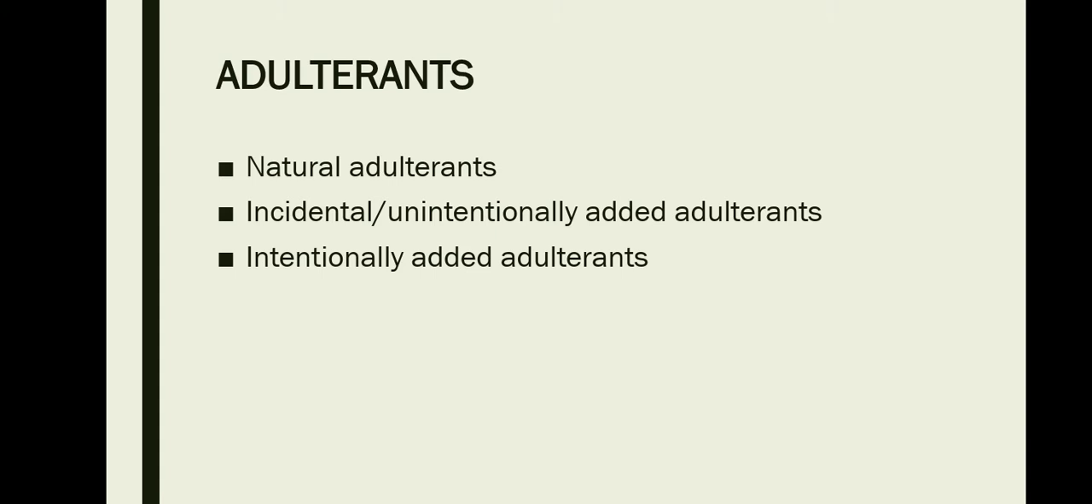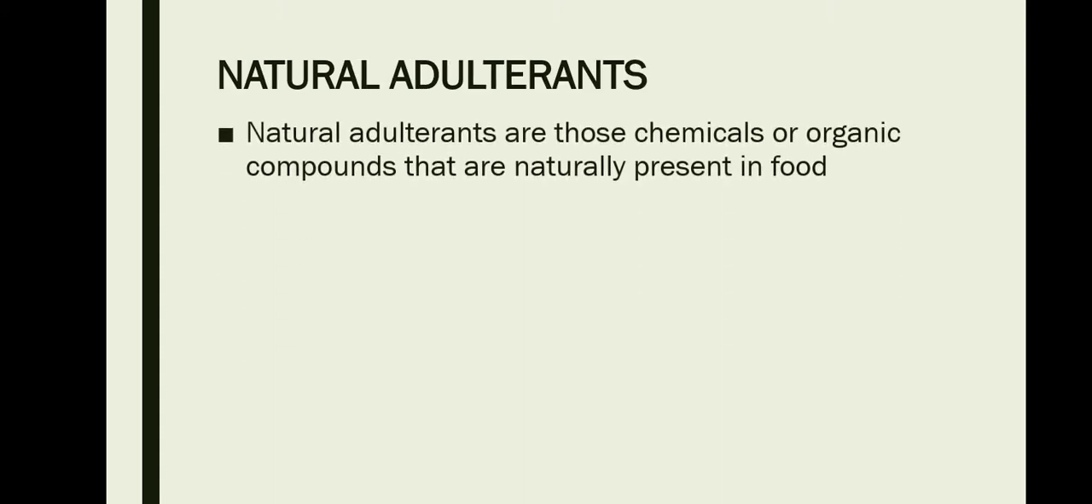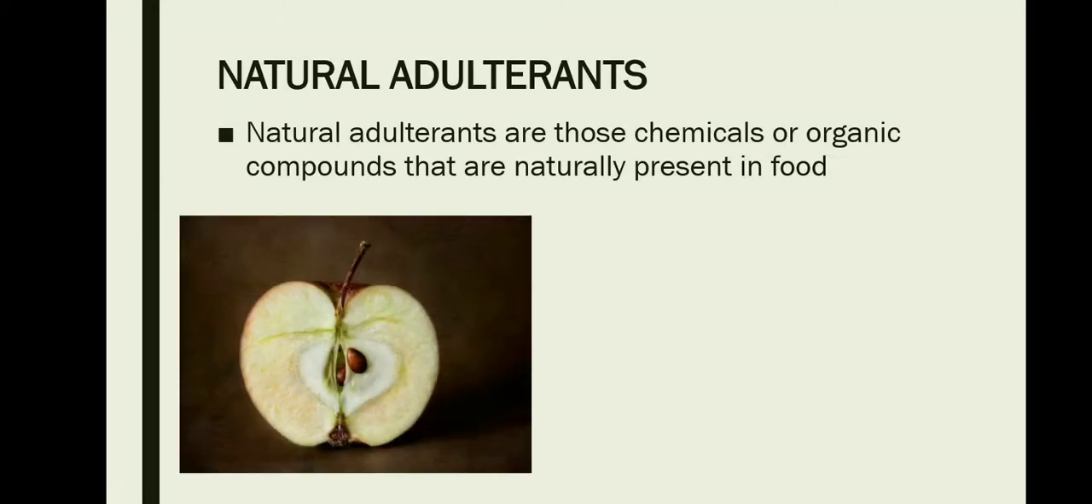The first one that we are going to be discussing is the natural adulterant. Natural adulterants are those chemicals or organic compounds that are naturally present in a food. Now let's take a look at some examples of natural adulterants. The first one is the seeds of the apple. The seeds of the apple consist of a chemical which is known as prussic acid, and this prussic acid is actually toxic and it can even lead to the death of an individual if overconsumed.